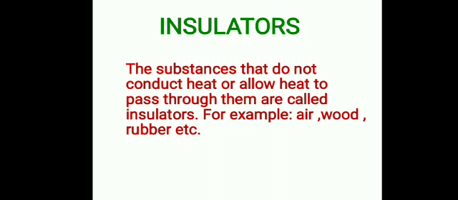This shows that wood does not conduct heat, and that it is an insulator. So, insulators don't allow heat to pass through them, and these are also called poor conductors of heat.